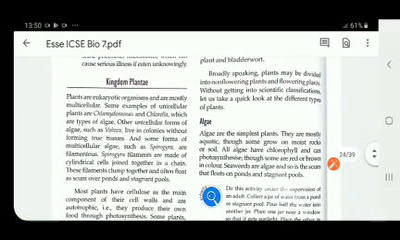Now, broadly speaking, plants may be divided into non-flowering plants and flowering plants. Non-flowering means the plants which do not bear flowers, and flowering means the plants which produce flowers. Without getting into scientific classification, let us take a quick look at the different types of plants. One by one, we will go into detail about each type of plant.